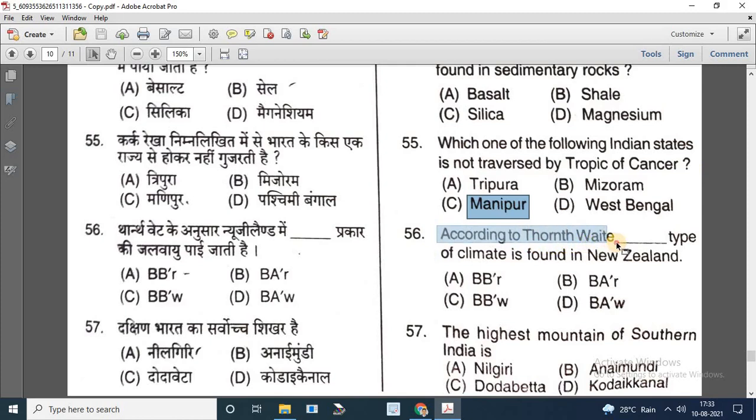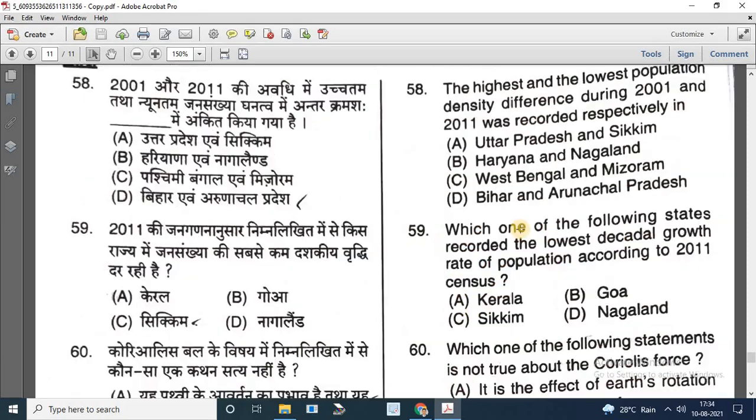According to the Thornthwaite, ___ type of climate is found in New Zealand. Options are BB'r, BA'r, BB'w, BA'w. So the correct answer is BB'r.